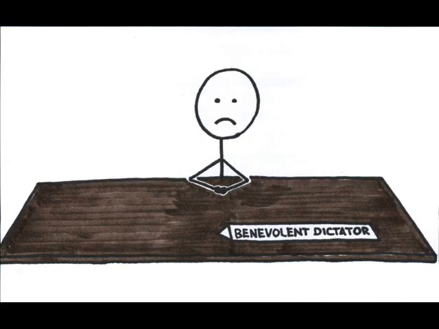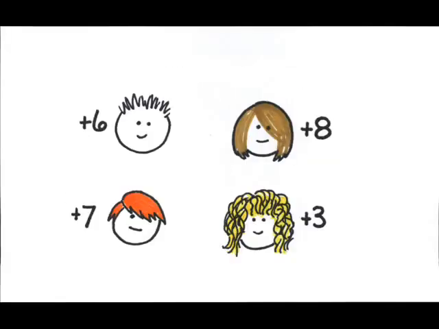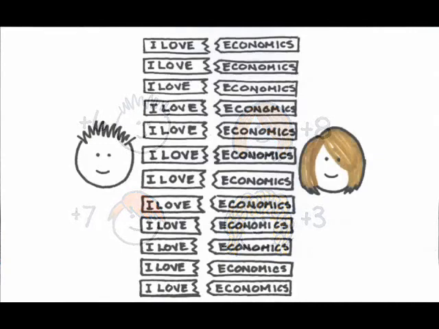Take a look at the data. At first, each worker adds more to the output than the previous worker. How's this possible if each of the workers has the same skills to do the job? Well, here's the way it typically works. At first, Lee is working alone, but when I add Angelina, they form a team and split the job into specialized tasks. When I conduct this experiment in class, most often I see one person take over the "I love" part, and the second person does the economics part. This specialization or division of labor leads to increasing marginal product.